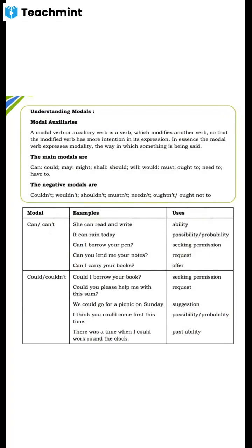When we are expressing ability, possibility or probability, seeking permission, request or offer, we can use can and can't. Ability means which type of ability? It may be a physical ability or a mental ability. For example, see here.